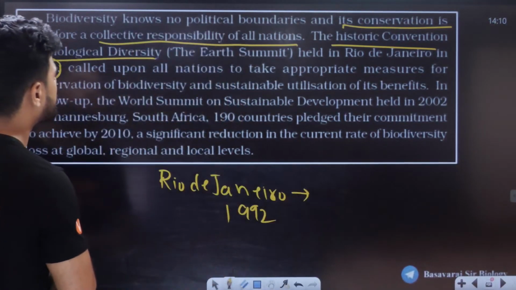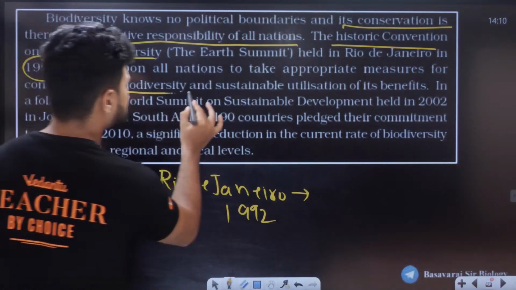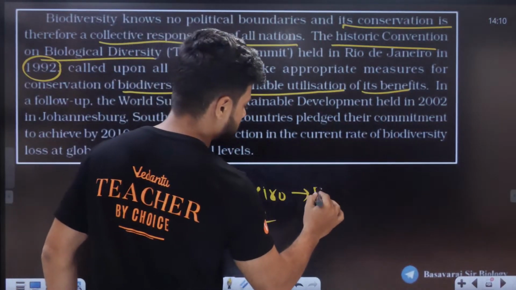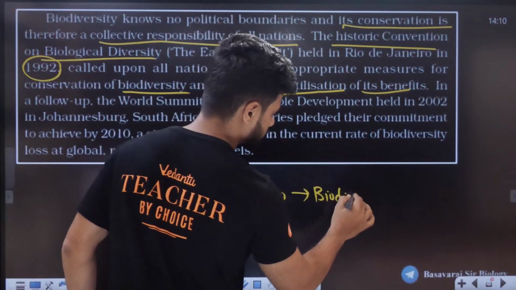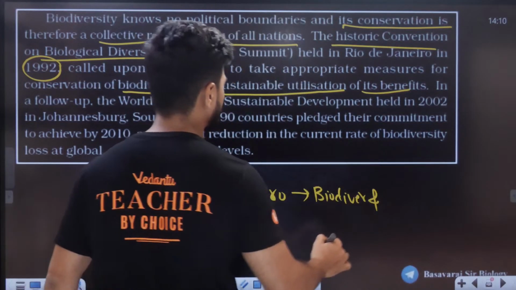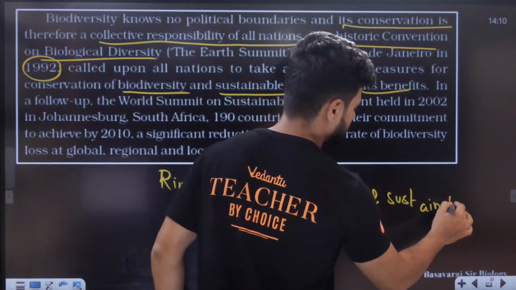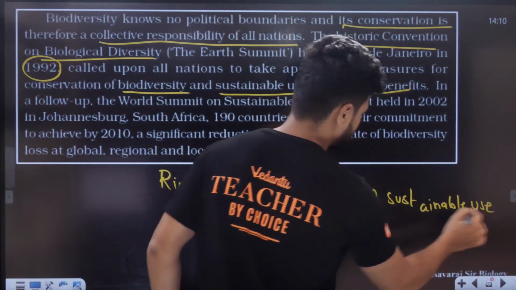What did it tell you? It told that biodiversity and sustainable utilization of benefits. So biodiversity and sustainable use of resource.